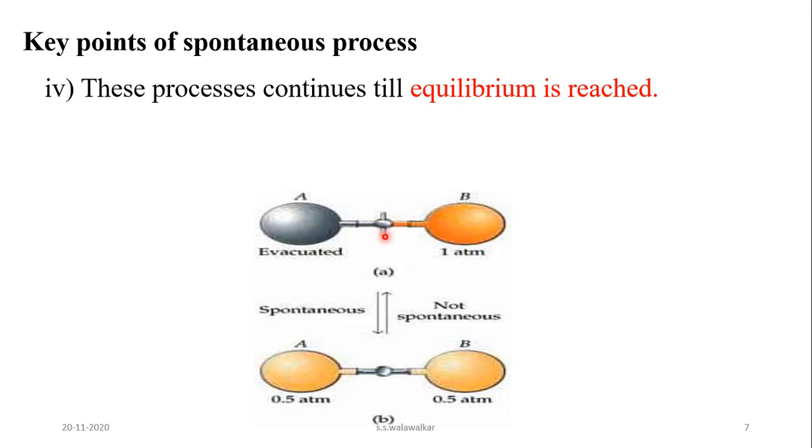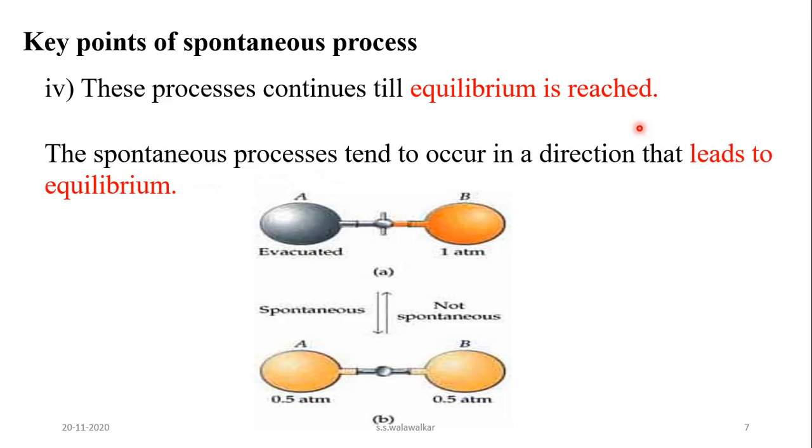And when this stopcock is opened, what happens? The gas enters from bulb B into bulb A, and this process continues till equilibrium is attained. The pressure of the gas inside both bulbs becomes the same. When both bulbs acquire 0.5 atmosphere pressure, the process stops. That means spontaneous processes continue till equilibrium is reached.